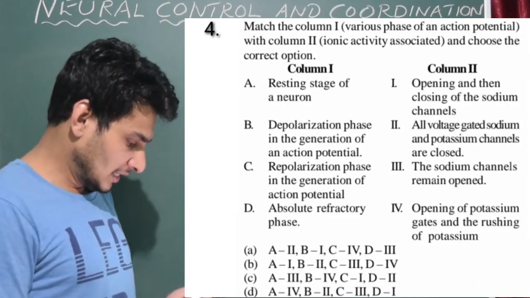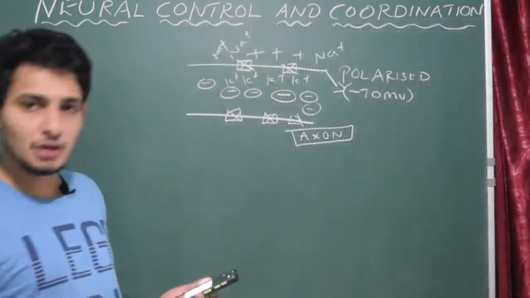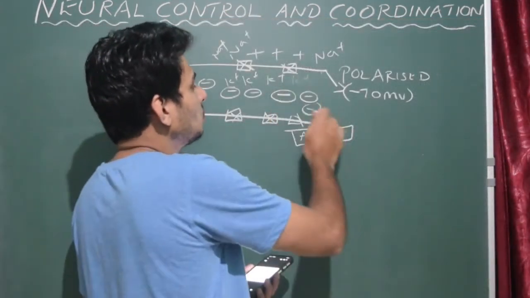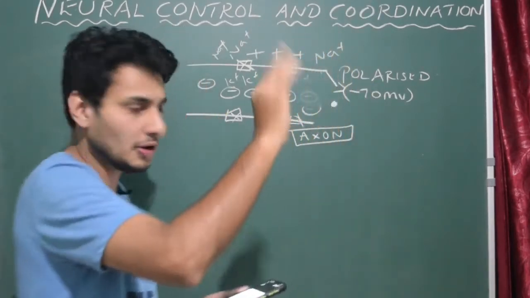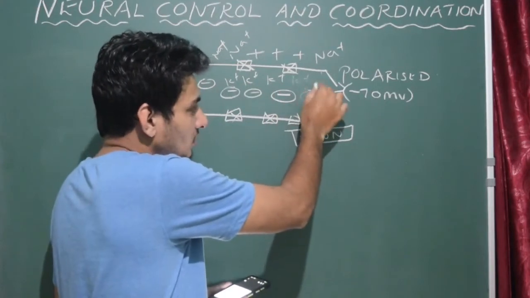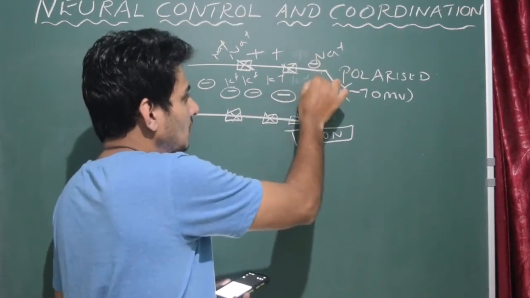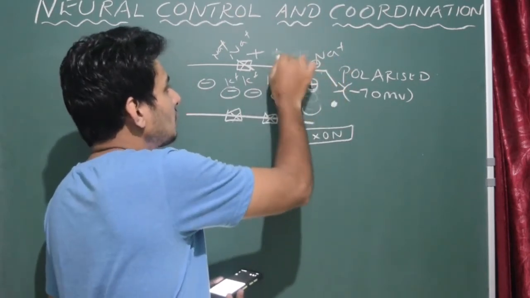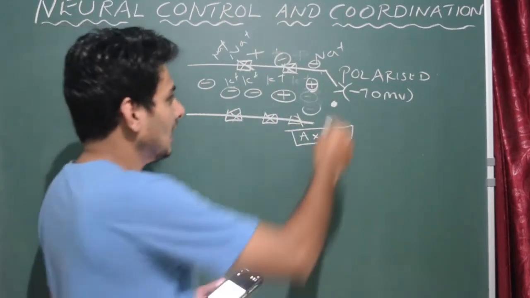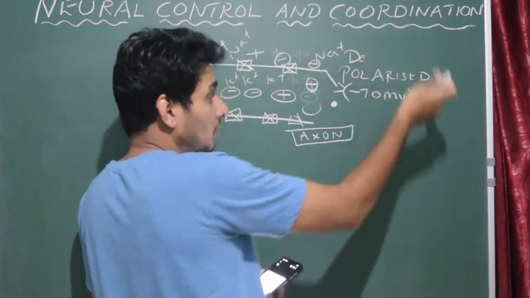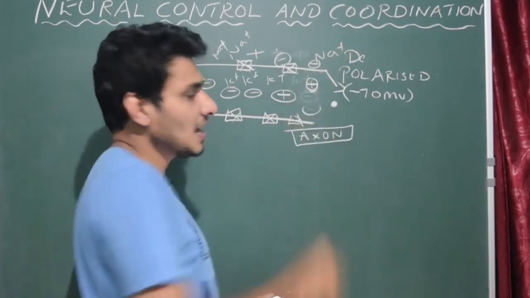Okay, next one, depolarizing, that is the depolarization phase in the generation of an action potential. We all know that when an action potential is to be generated at this particular site, this dot is the stimulus, got it? And what we have here is negative charge. Now this negative charge moves outside and the positive charge comes inside. So everything is now reversed. The electrical charge across the plasma membrane is reversed, and I cannot call it the polarized state. I should call it the depolarized state. Now this is depolarized, and this is called the action potential.